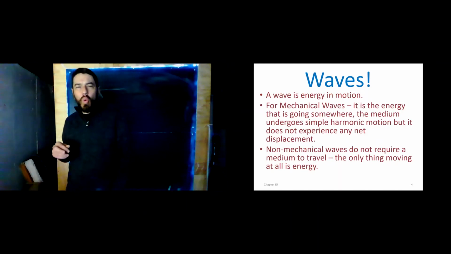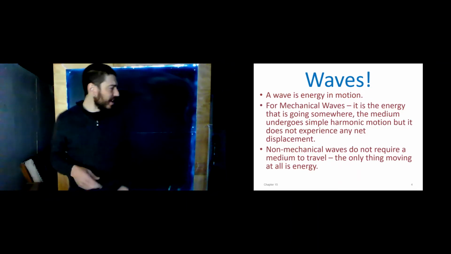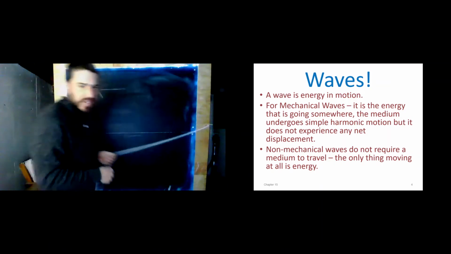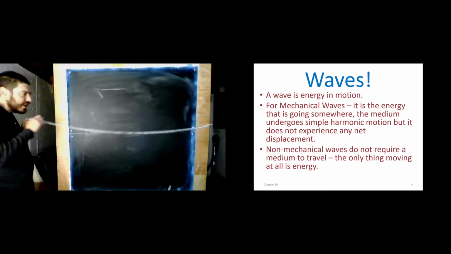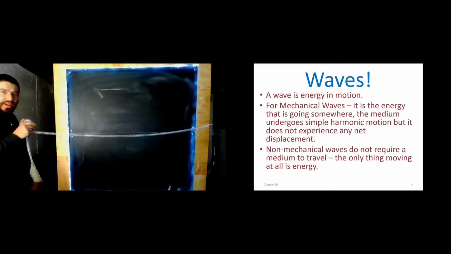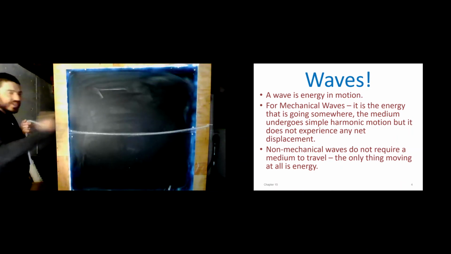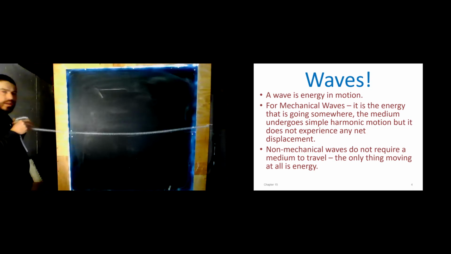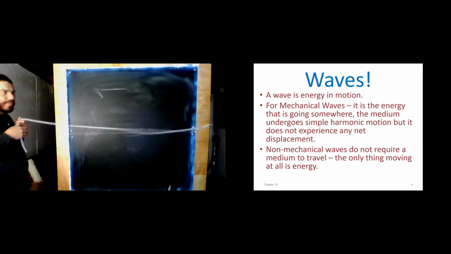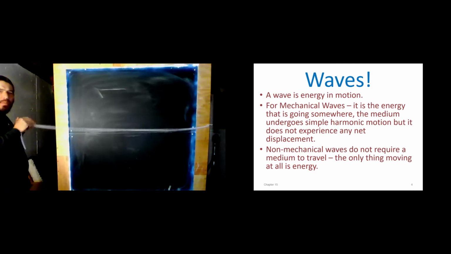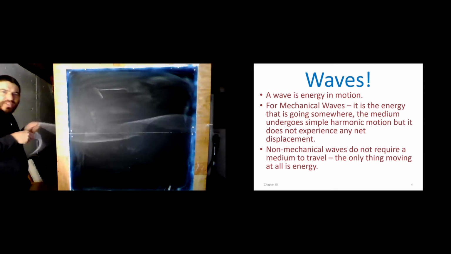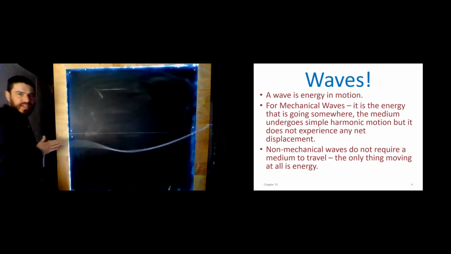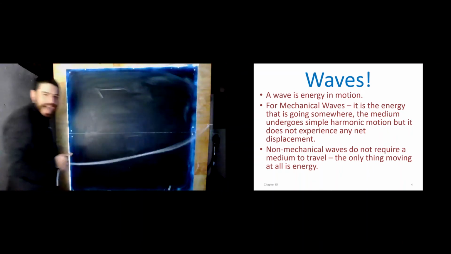Okay, so what is a wave? If I think about this wave on a string, again, this is possibly the easiest way for me to demonstrate. If I just give a little pulse here, right, then we see it travel down and back, don't we? It's happening pretty quick, but we can see that happening. And I think most of us get a sense that something travels down and back.